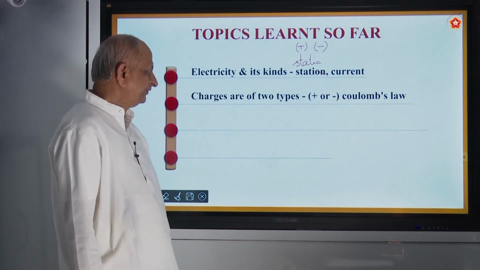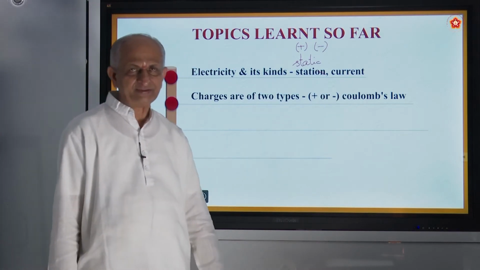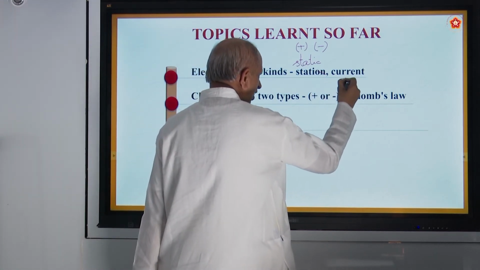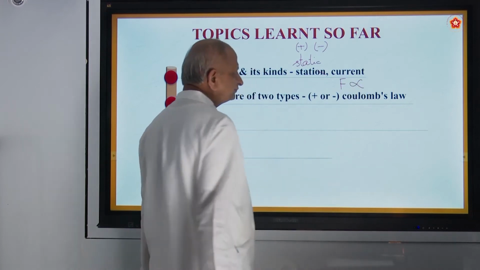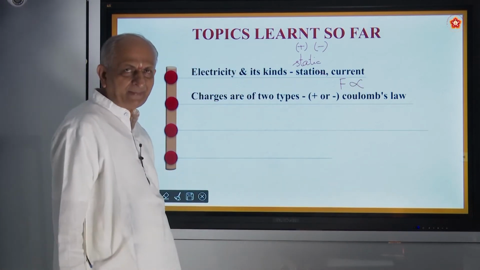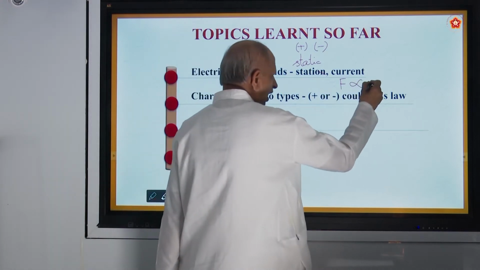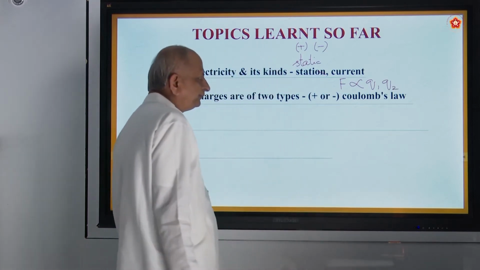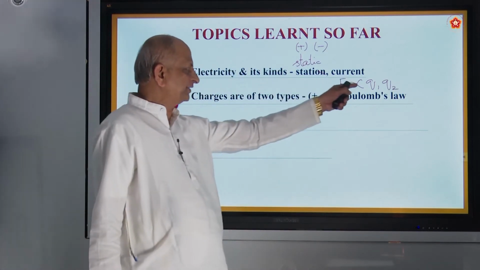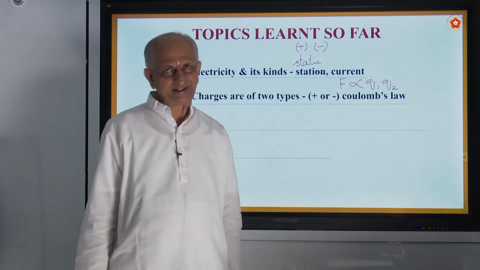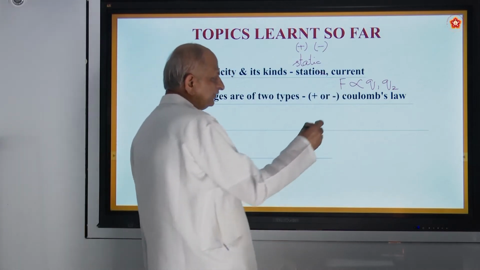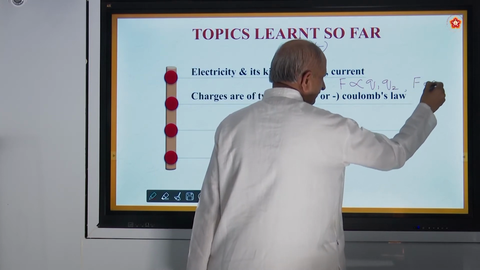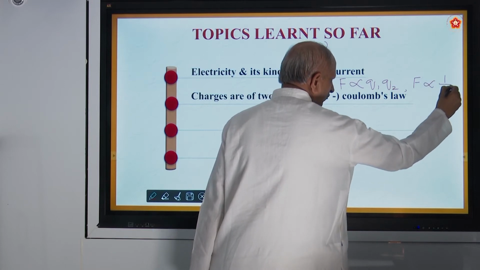And you have also studied Coulomb's law, a very famous law, which says that the force of attraction or repulsion is directly proportional to the product of the charges. Suppose Q1, Q2 are the charges. As the quantity of charges increases, force also increases. That is the meaning. The law also says the force of attraction or repulsion between two charges is inversely proportional to the square of the distance.